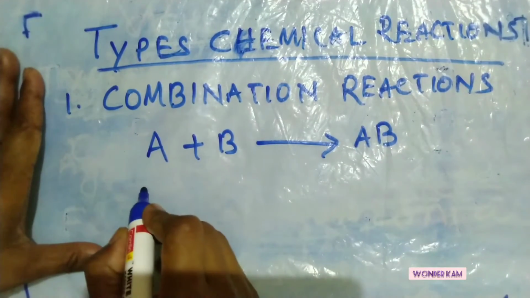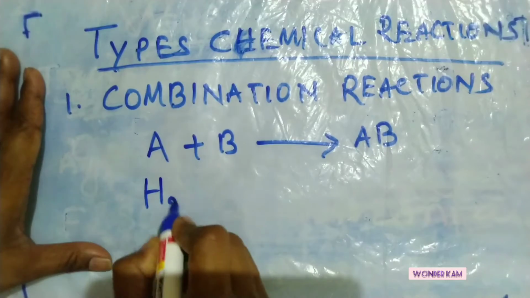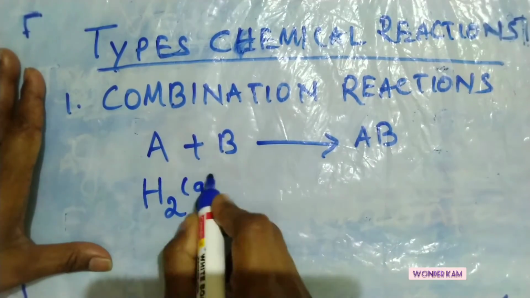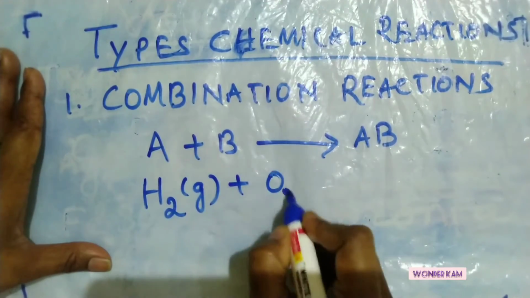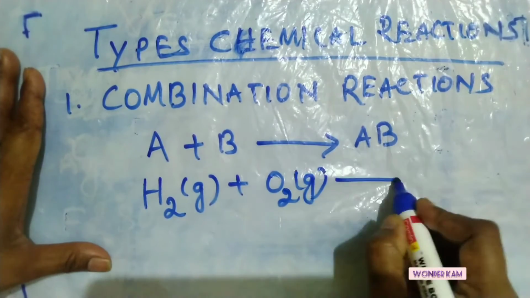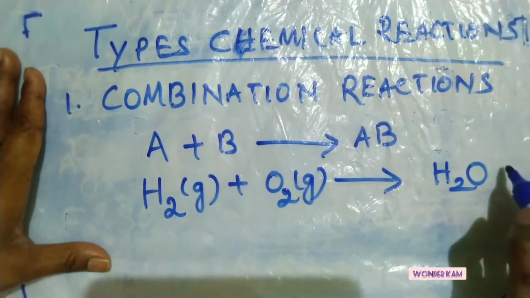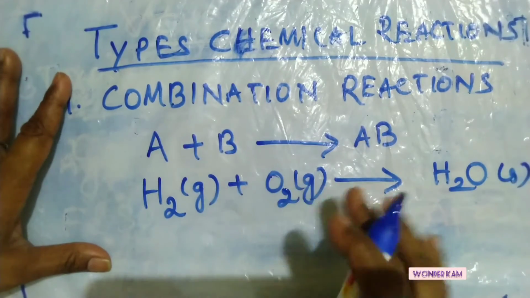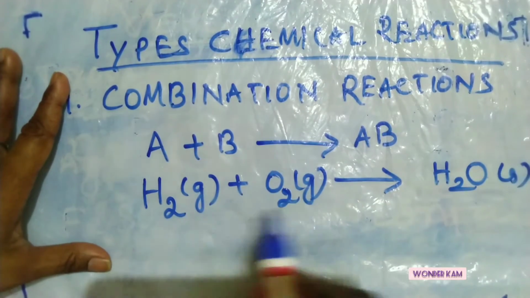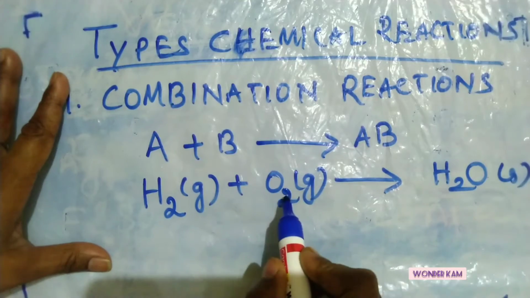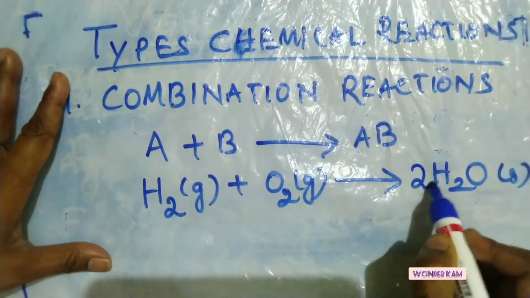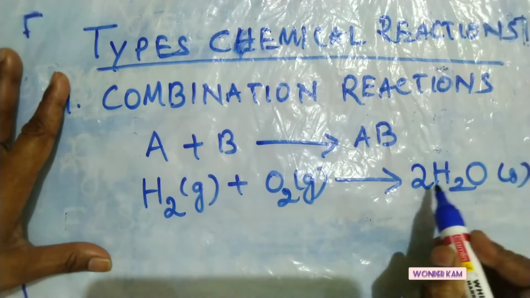The very common example of this type is hydrogen, which is a gas, plus oxygen, which is also a gas, to give water. As I told you, we have to balance this. You see, here there are 2 oxygen and here 1, so we have to put the coefficient 2 so that it becomes 4 hydrogen.